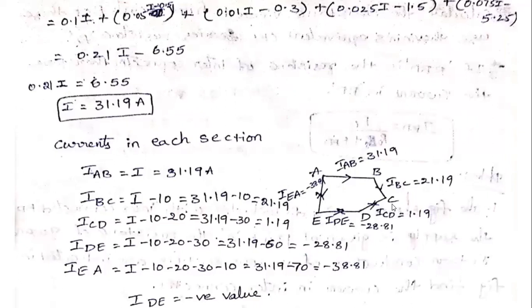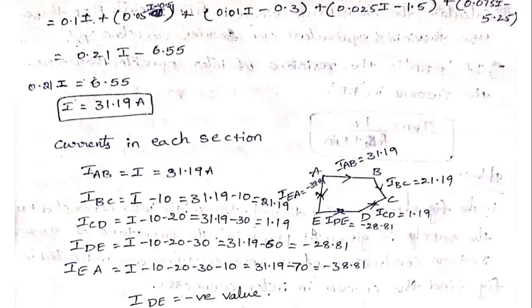Next, we calculate the current in the CD section, that is ICD equal to I minus 10 minus 20. What is the I current? 31.19 minus 10 minus 20, that is equal to 1.19 amperes. Similarly, we calculate the current in the section D to E, that is IDE. IDE is equal to I minus 10 minus 20 minus 30, that is equal to 31.19 minus 60.